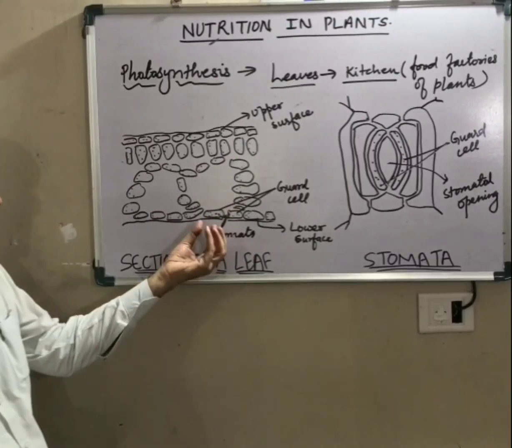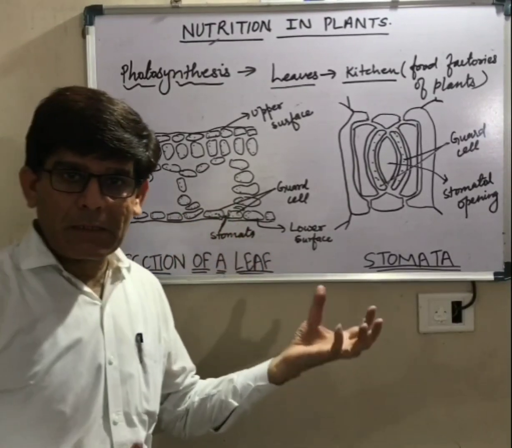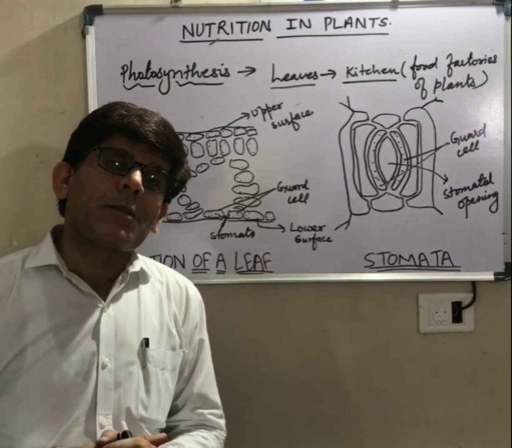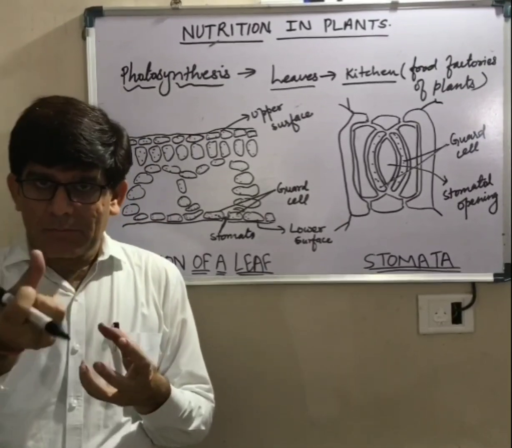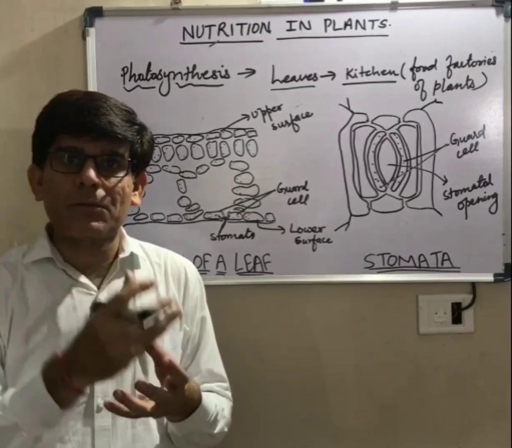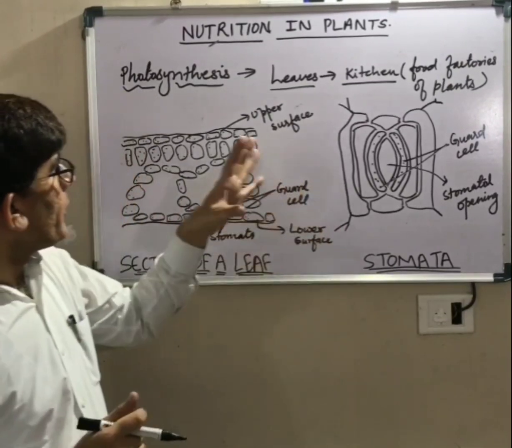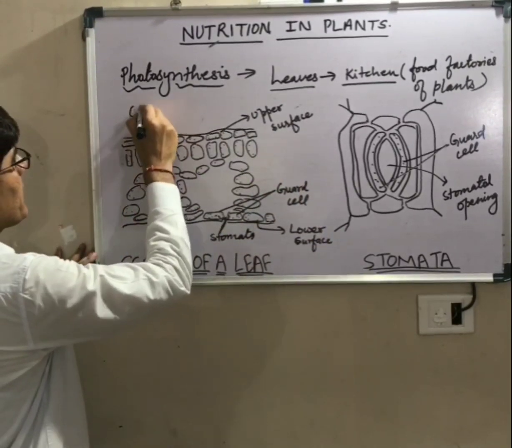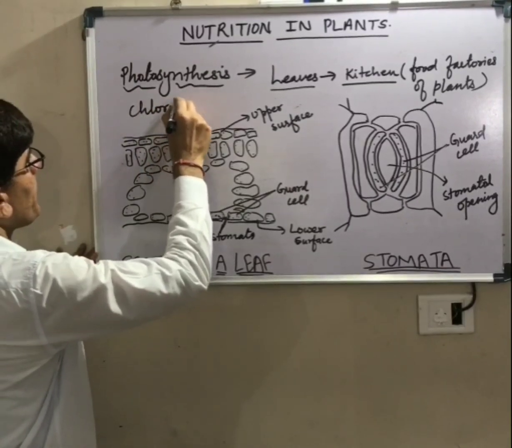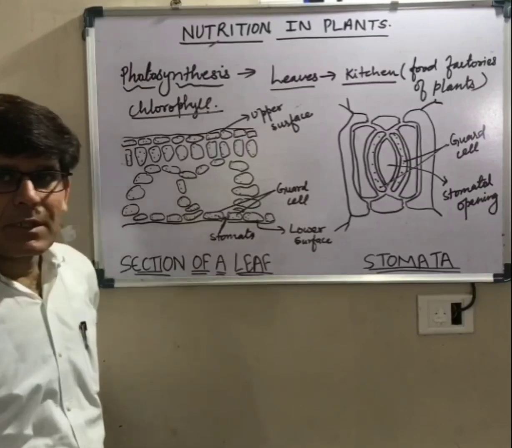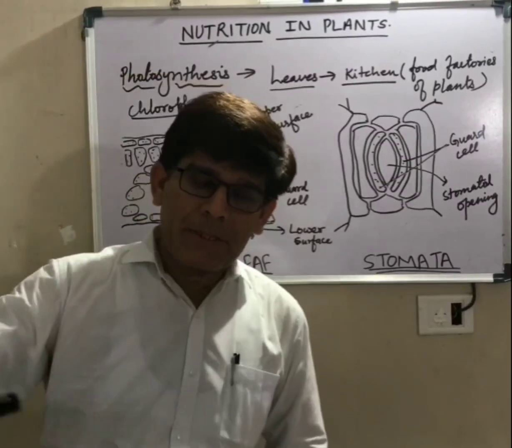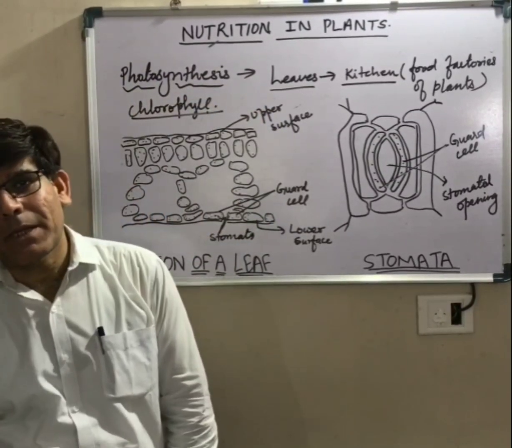So during photosynthesis, through the stomatal opening, carbon dioxide is taken by the plants, and water absorbed from roots reaches the leaves. In the presence of chlorophyll, a green pigment present in leaves, and in the presence of sunlight, plants prepare their food.